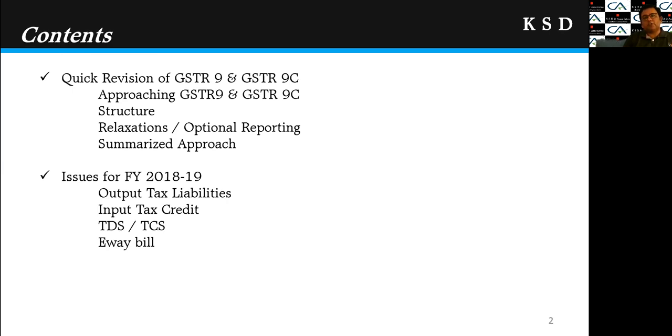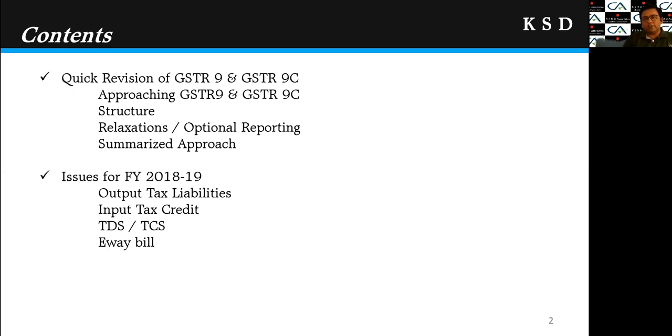Then we will have the structure. What is the structure of the form GSTR 9 and 9C? Then we will have the relaxation, or one can say optional reporting. The government has given various relaxations in a phase-wise manner for the GSTR 9 and GSTR 9C reporting, and major relaxations came in the end of 2019.